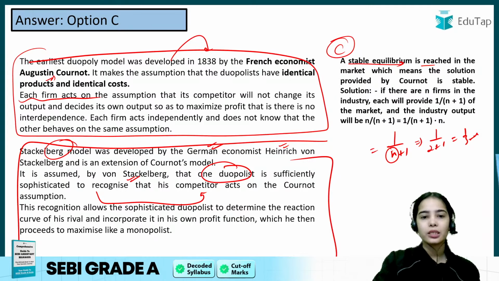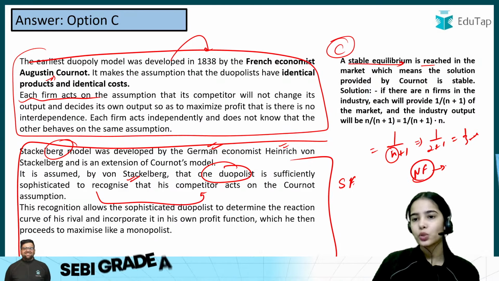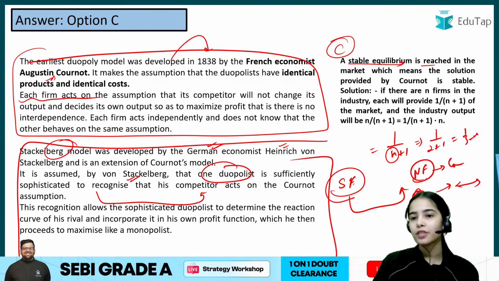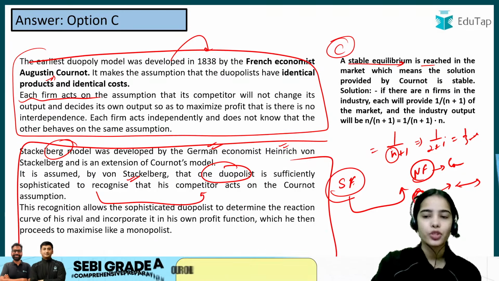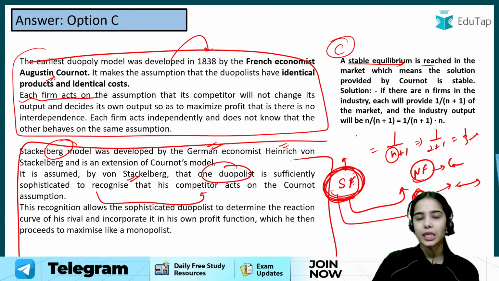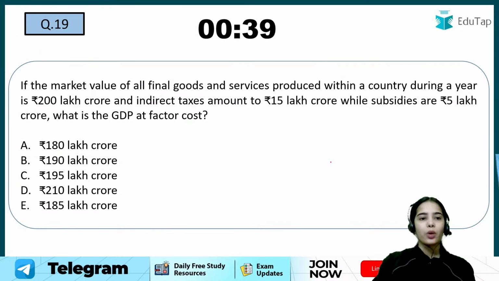So I hope this is clear: there is a sophisticated firm and there is a naive firm. The naive firm has the Cournot assumption that if I change my output, the other firm will keep its output constant. The sophisticated firm knows that the other firm is working on the Cournot assumption and can lead the other firm, because it knows the behavior of the other firm. So it can lead the market. It is the leader.